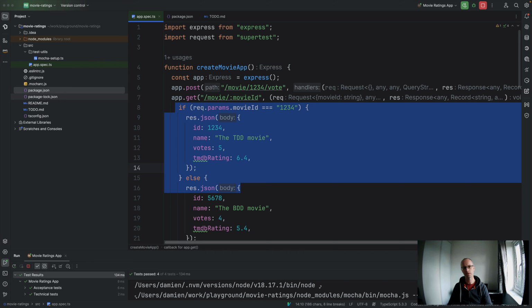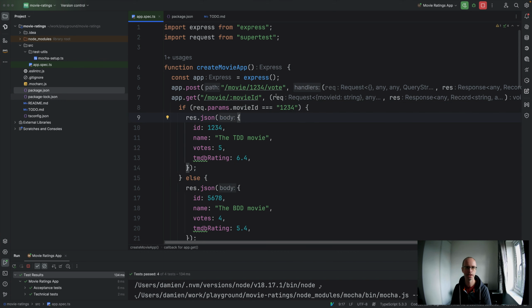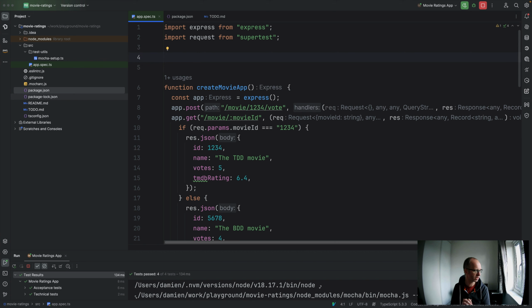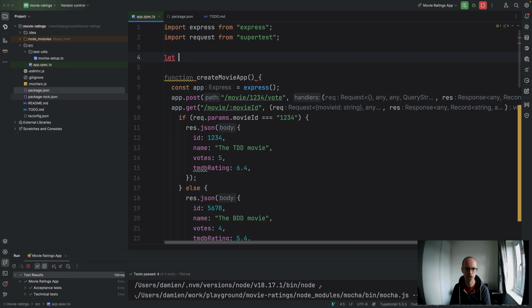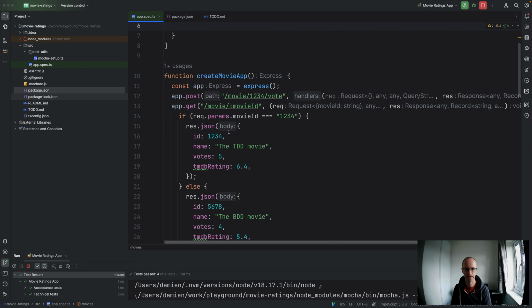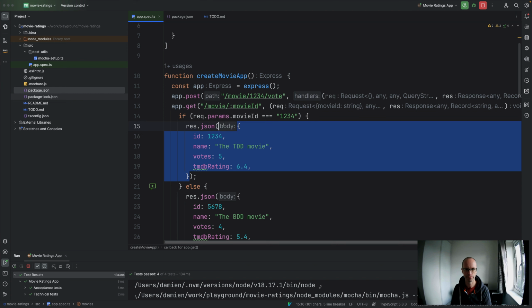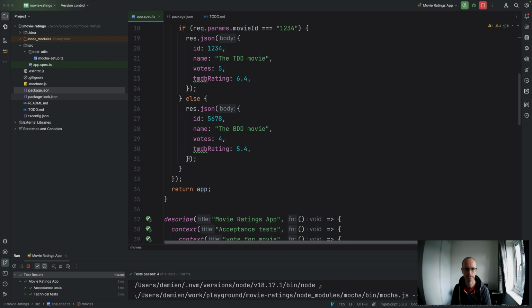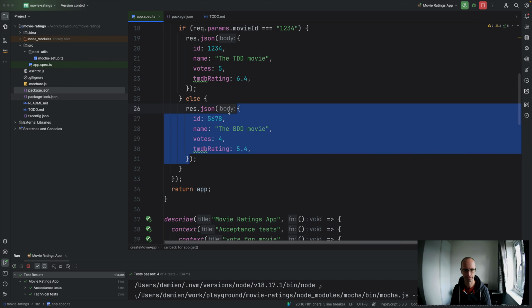I guess we could say, let's assume we had a list of movies. Even before that, without going there, let's try and do it all here for the moment. So we'll say const movies equals, and it's going to be an array, and that's going to be a movie, and that's going to be a movie.